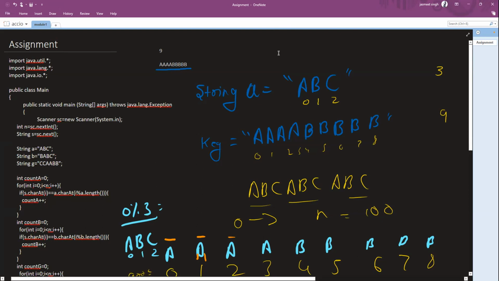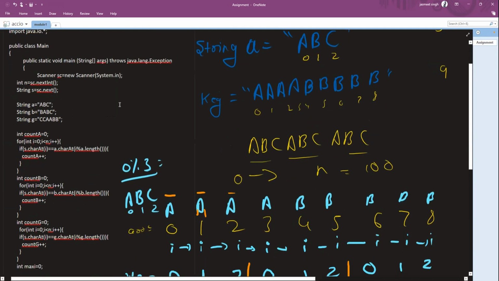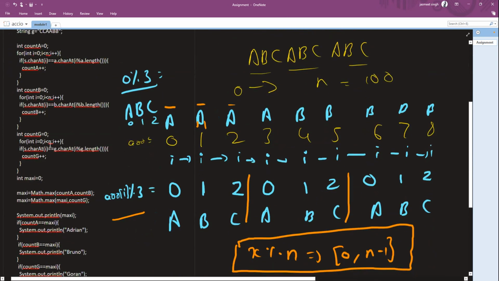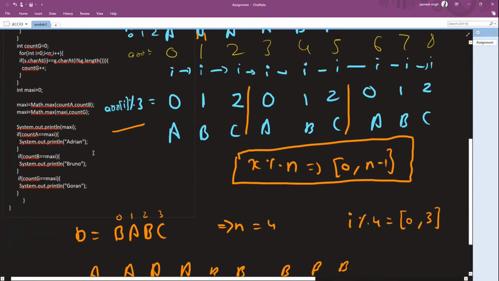Okay, so if this is the case where Adrian's score is 3, Bruno is 3, and Goran is 2, we will be getting the individual counts as 3, 3, and 2, right? Which one is the maximum among these values? We need to find the maximum. So I can see the maximum score that I will be getting is 3, right? After this, I figured out that 3 is the maximum score that was achieved among these 3 candidates.